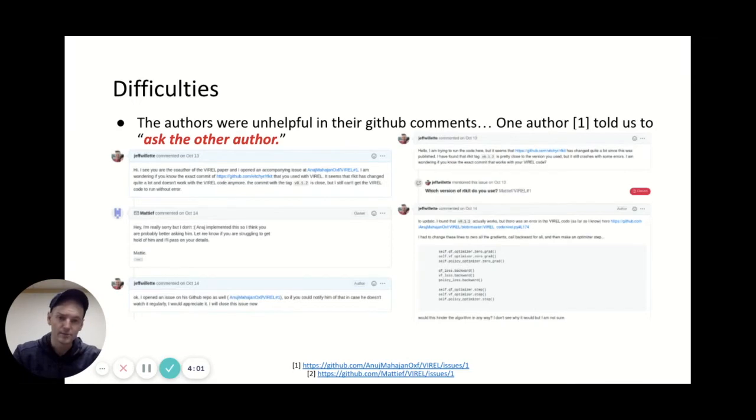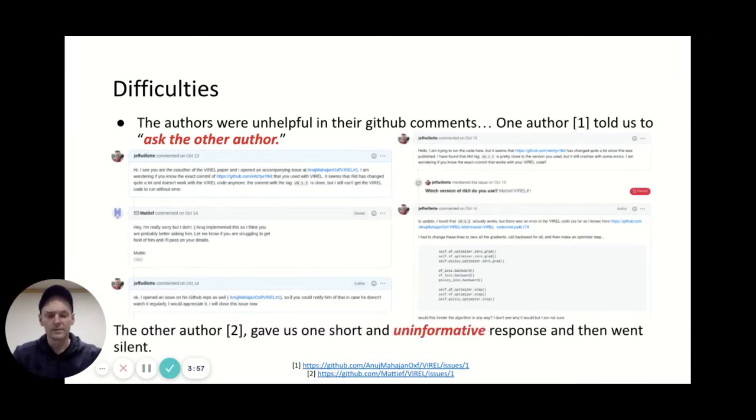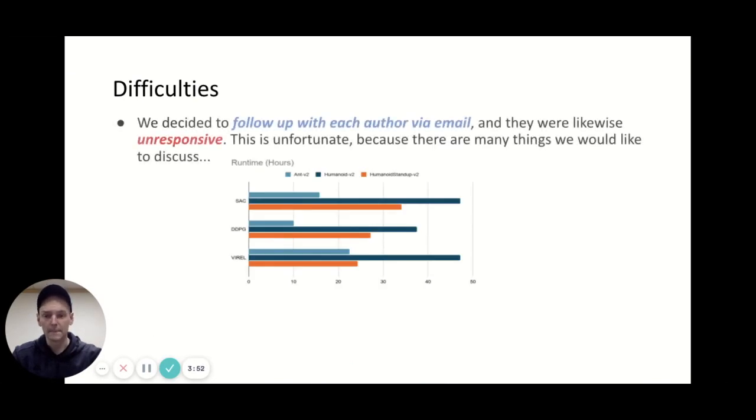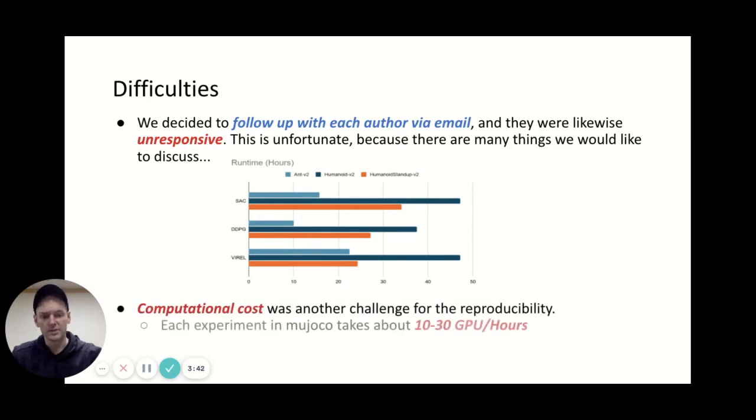And the second author told us to ask the other author, and the other author gave us one uninformative response and then went silent. We followed up with them by email, and they were likewise unresponsive, which is unfortunate because we were really interested in their work. The computational cost was another challenge for reproducibility because each experiment took about 10 to 30 GPU hours.